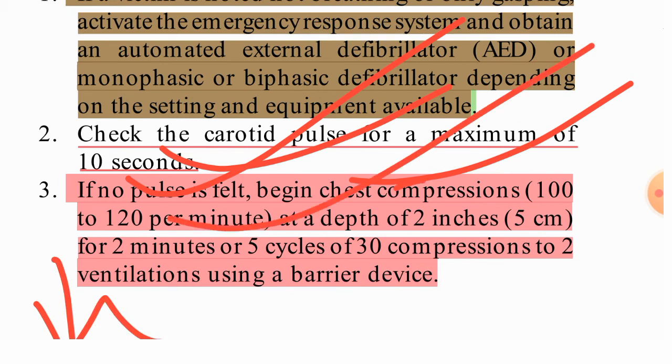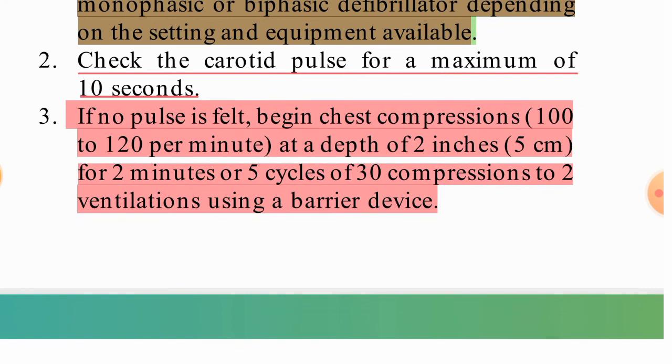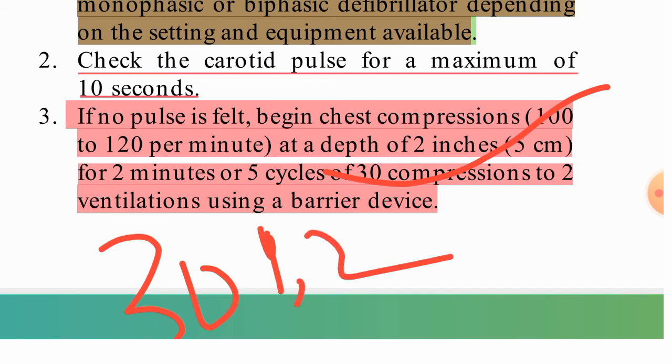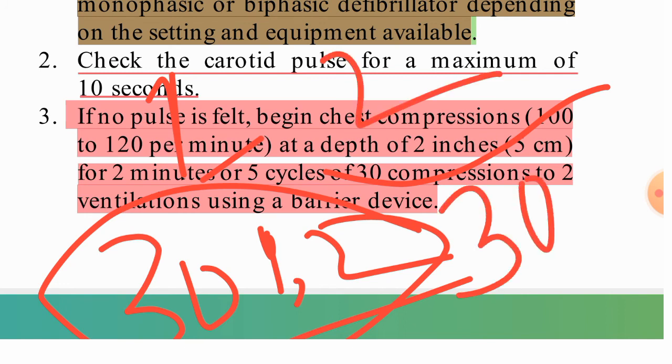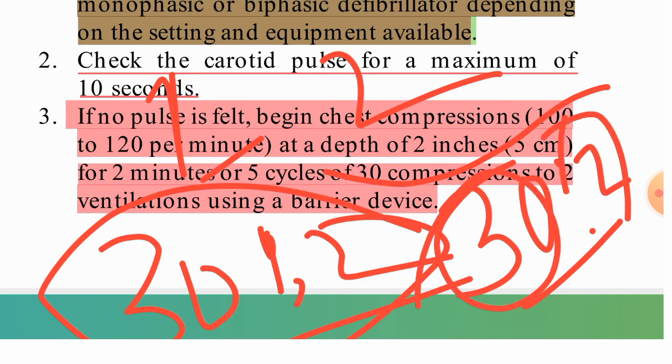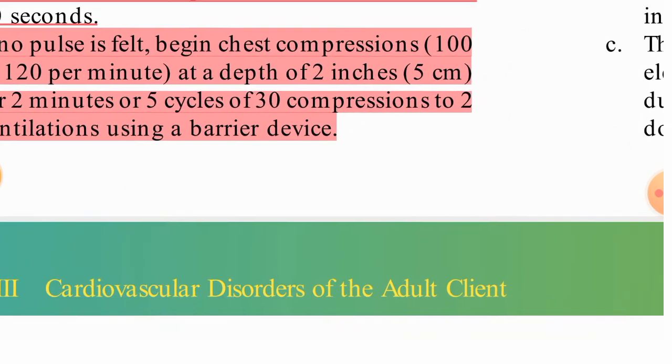The depth should be 2 inches, or 5 centimeters, for 2 minutes, that is 5 cycles of 30 compressions to 2 ventilations. That means a 30:2 ratio, whether there is 1 rescuer or 2 rescuers. So the chest compression and ventilation ratio is 30 compressions to 2 breaths. Okay, so this is the ratio.